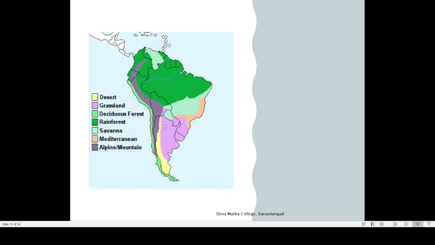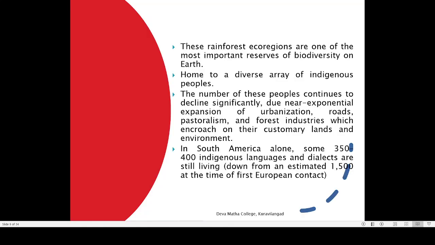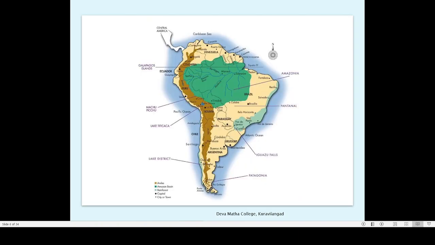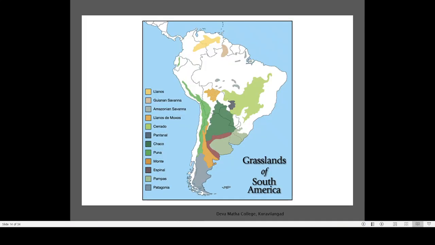Then the desert regions mainly come under Chile as well as Argentina. The western side of Argentina has a desert that is known as the Atacama Desert. You can see that most of the western portion of Argentina, I will show you, so this is Argentina, most of this region is actually in the desert belt. So these are the different types of climates that you can see in South America.